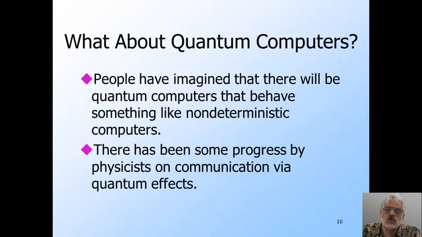But another attack on the use of the Turing machine as the definition of what can be done by a computer comes from an entirely different direction. There are those who think we'll eventually be able to build computers that use quantum physics to do things that appear impossible in the world of Newtonian mechanics. In particular, these hypothetical devices behave something like non-deterministic automata, always appearing to guess right. One of the most interesting conclusions is Shor's algorithm for factoring numbers in polynomial time on a hypothetical quantum computer, which is something we doubt can be done on a conventional computer.